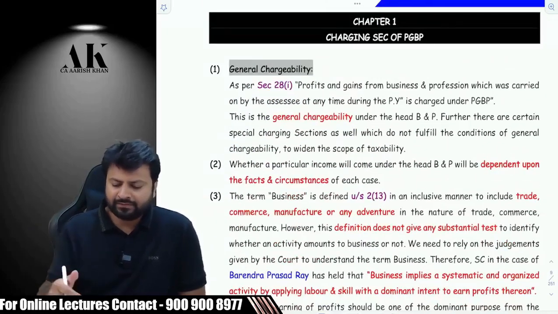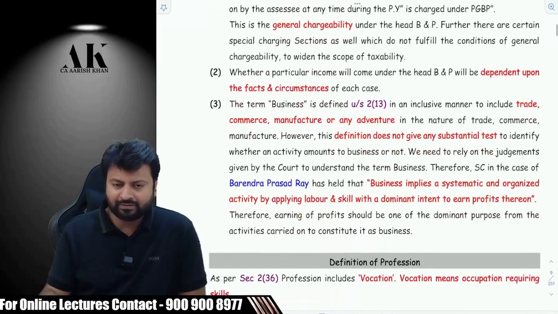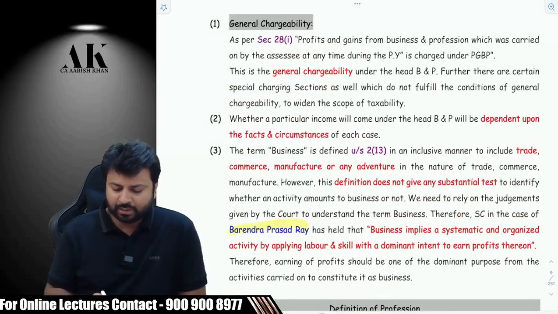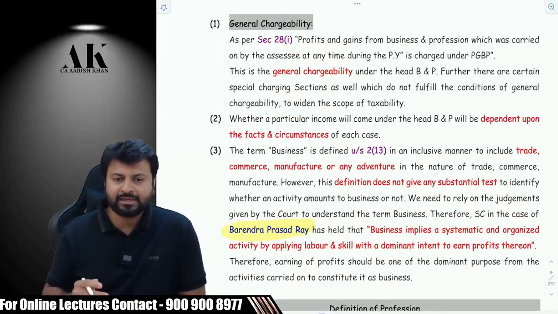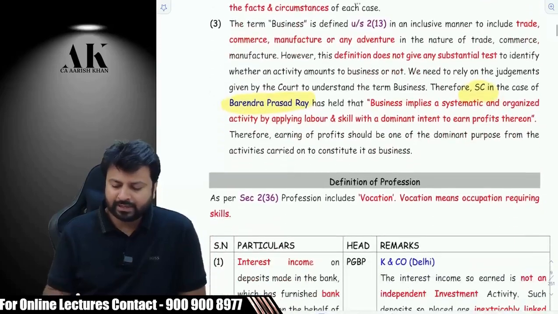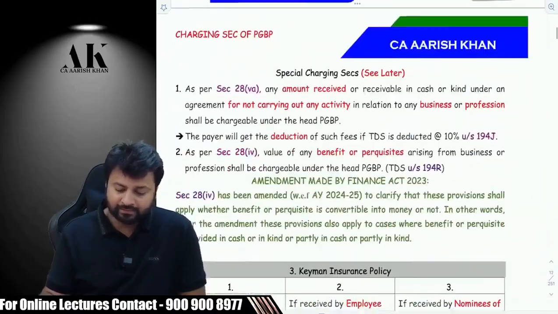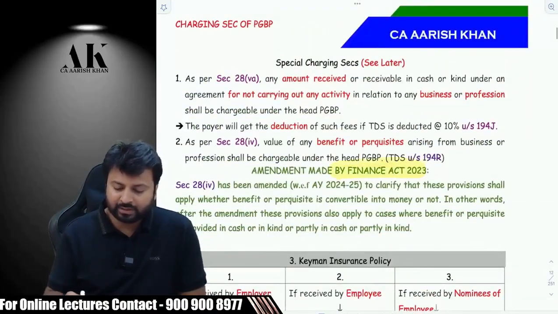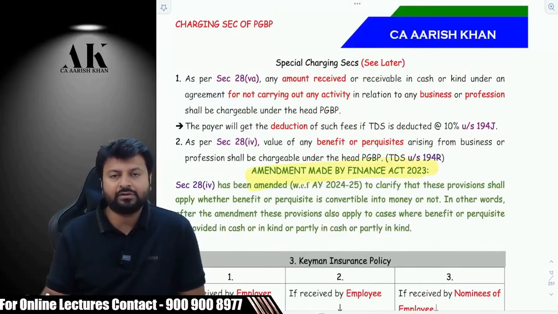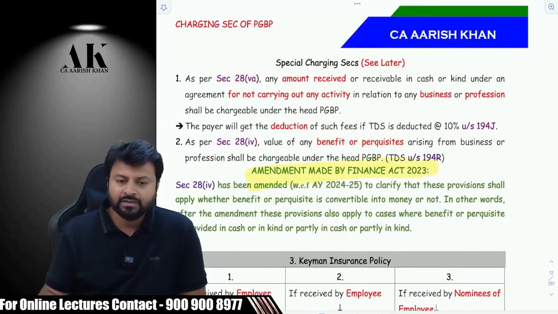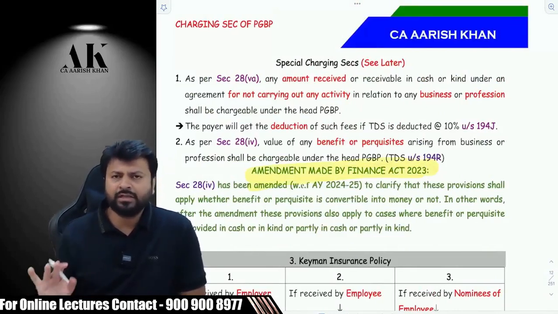I'll just give you a brief of the first chapter, how it is drafted. As you can see, there is a blue color over here, Barendra Prasad Ray. It means there are some case laws of the Supreme Court or High Court over here. Some red color over there means that this is an important point, important text of this particular page. Some green color you will find over here. It means this is what the amendment made by Finance Act 2023 is. So this is going to be a very important thing for you.